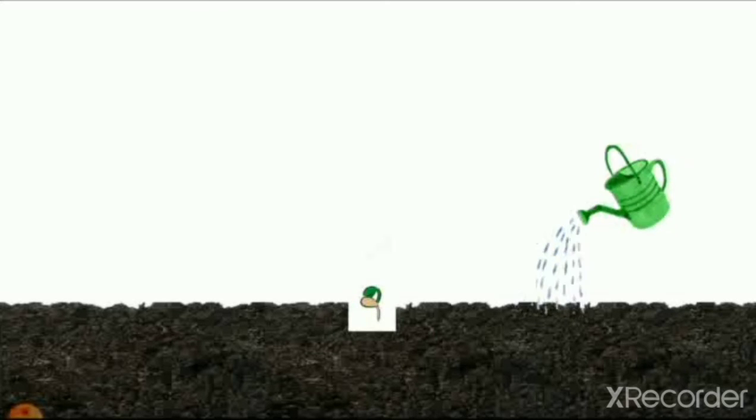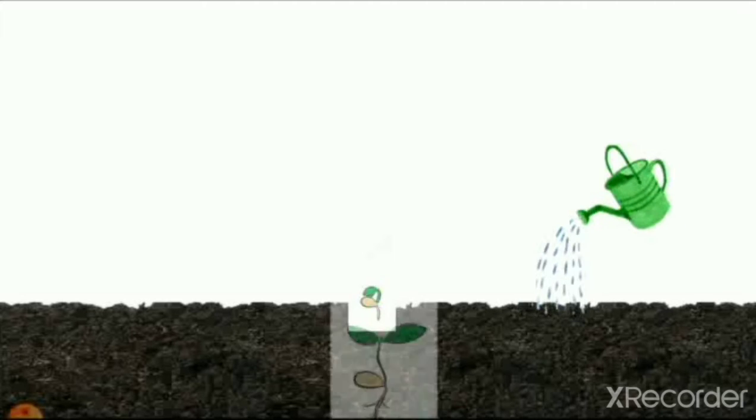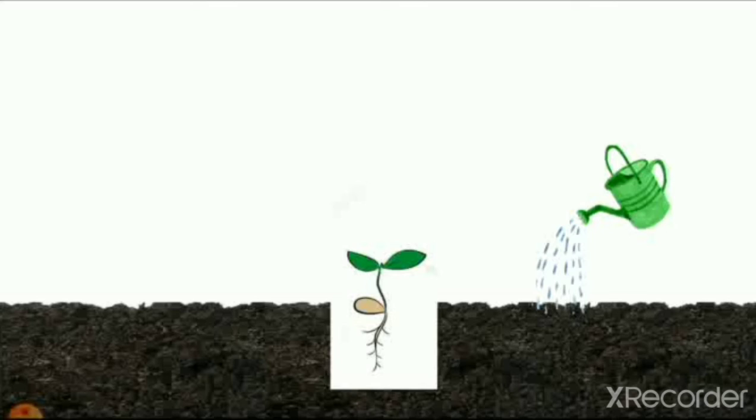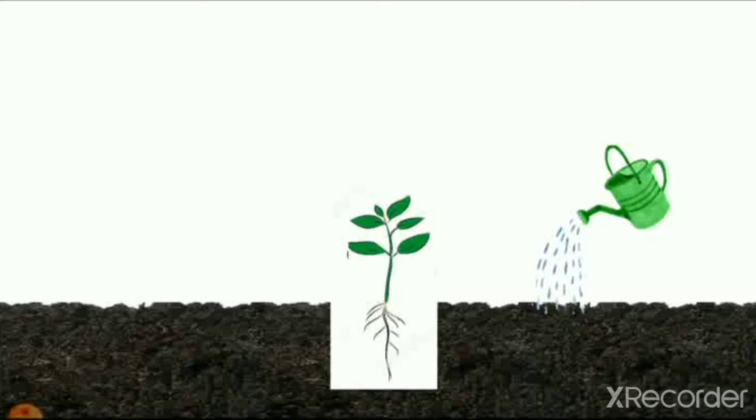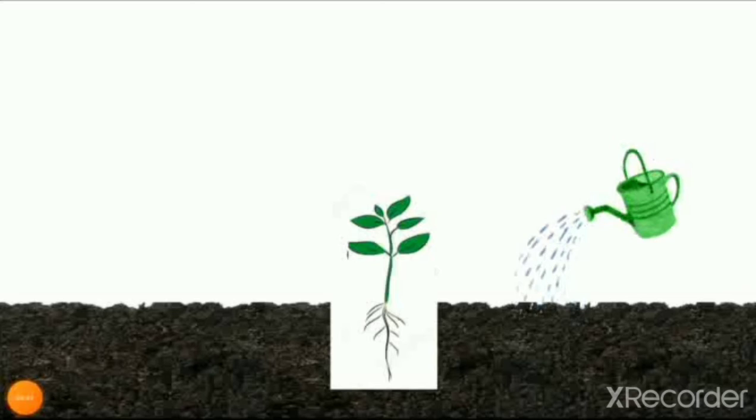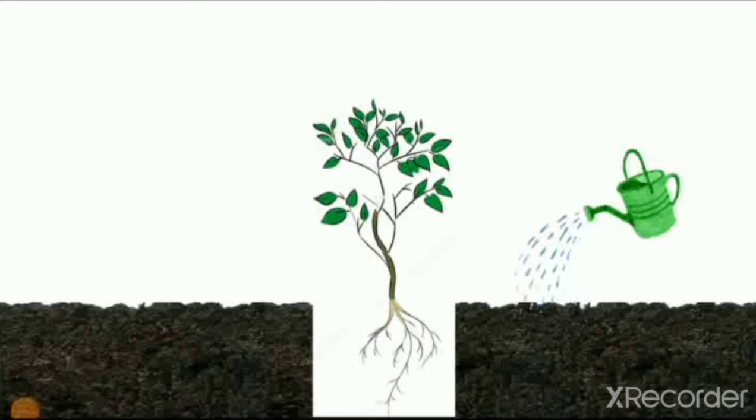So you can see here the seed starts growing. Then the root starts and leaves also grow on the land. Slowly the plant starts growing. You can see the root of the plant. Then a small plant starts growing.